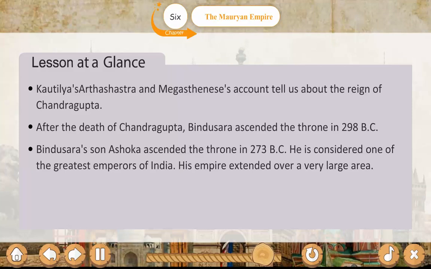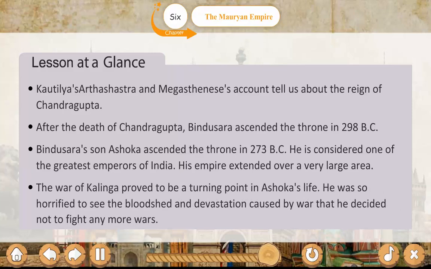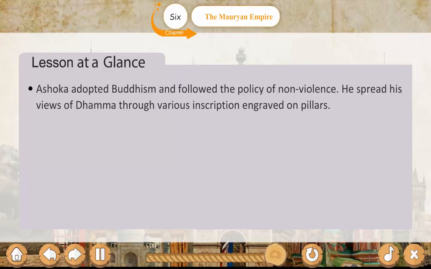He is considered one of the greatest emperors of India. His empire extended over a very large area. The War of Kalinga proved to be a turning point in Ashoka's life. He was so horrified to see the bloodshed and devastation caused by war that he decided not to fight any more wars. Ashoka adopted Buddhism and followed the policy of non-violence. He spread his views of Dhamma through various inscriptions engraved on pillars.